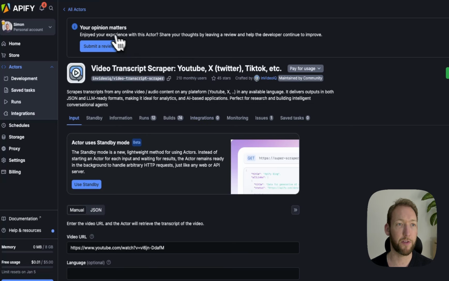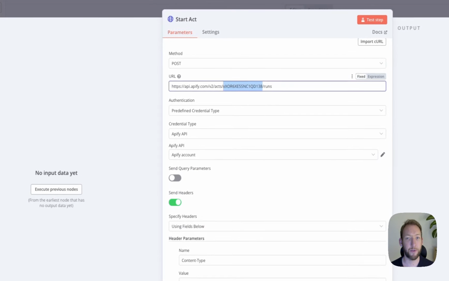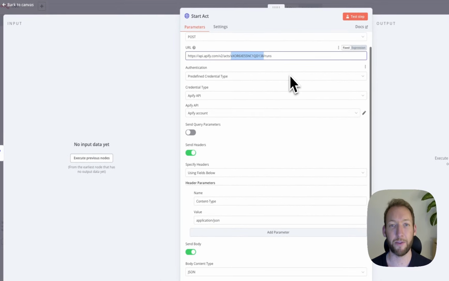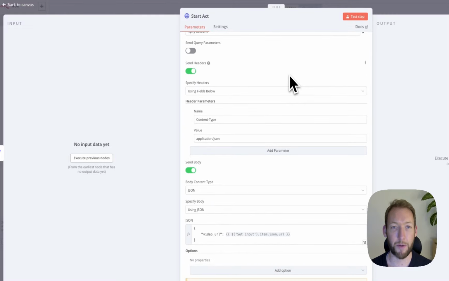So this is once I've logged into Apify. In the URL, which you actually can't see on screen, you have console.apify.com/actors/actor name, which ends in 138. And if we go back to the node, you can see we've put in the actor name here, /runs. So this is just telling Apify which actor we want to connect to.